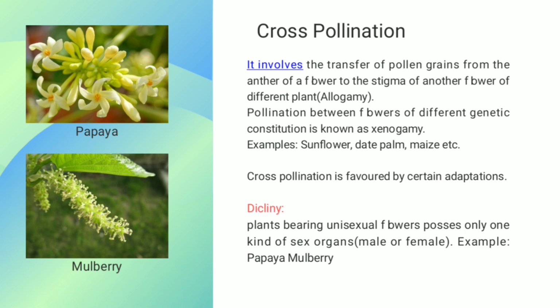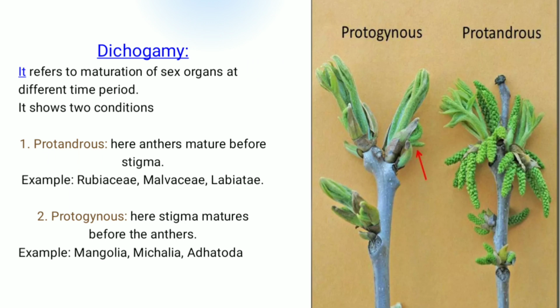Cross-pollination is favored by certain adaptations. For example, dicliny. It means plants bearing unisexual flowers, containing one kind of sex organ, like male or female. Example, papaya or mulberry. Dichogamy refers to the maturation of sex organs at different periods of time. Basically, it means that the sex organs mature at different times.